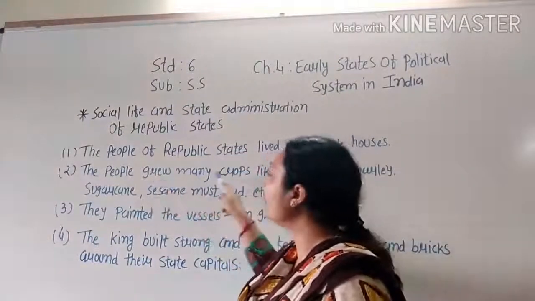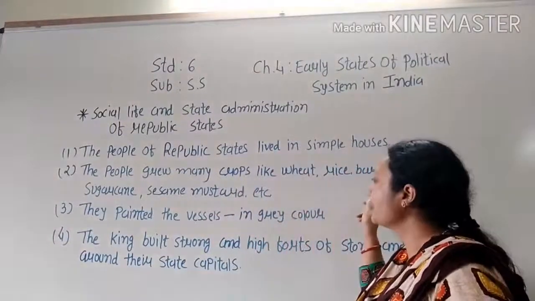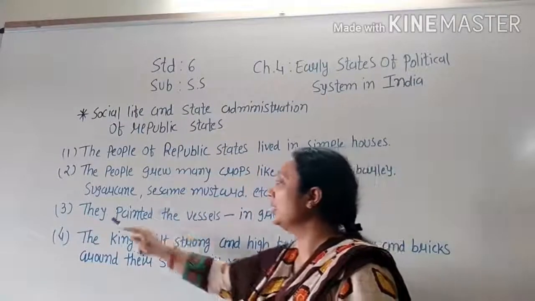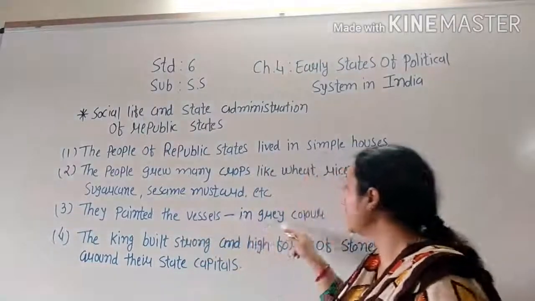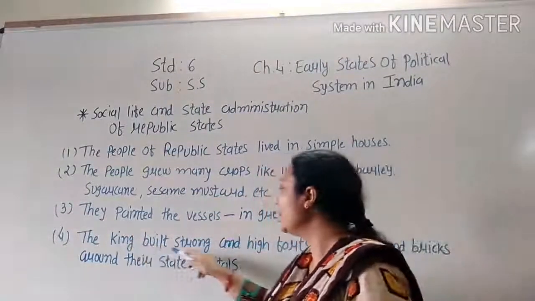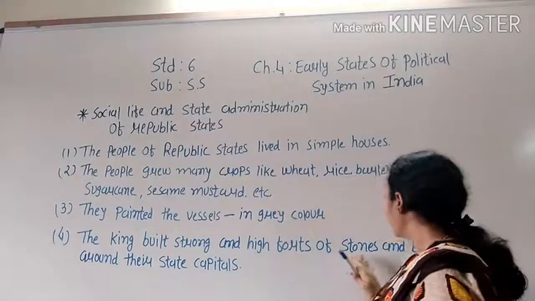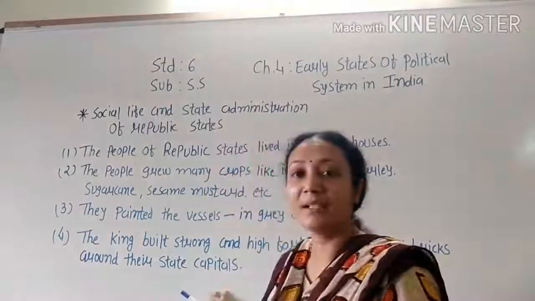The people grew many crops. Which type of crops they grew? Wheat, rice, barley, sugarcane, saffron, mustard, etc. They painted the vessel. Which color they painted the vessel? In red color. The king built strong and high forts. Of which type did they make? Stones and bricks around their state capitals.